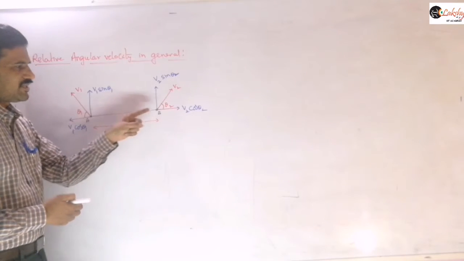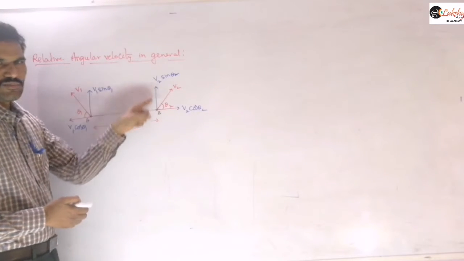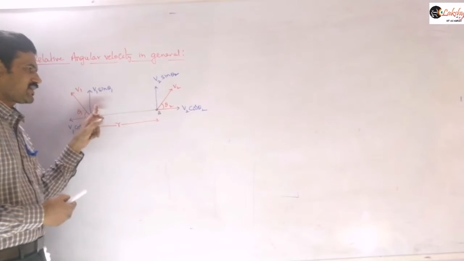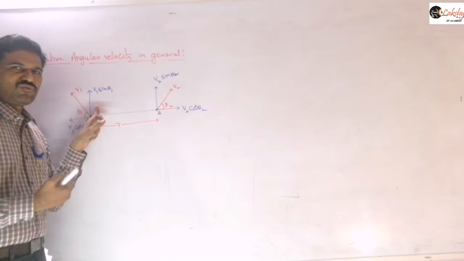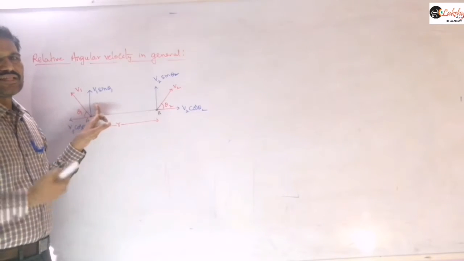But there will be some angular velocity due to this component. As this observer is also moving, he should take the relative velocity.